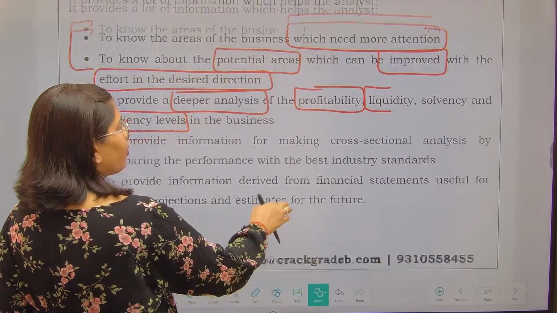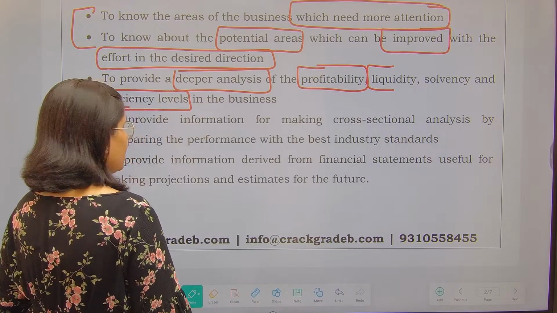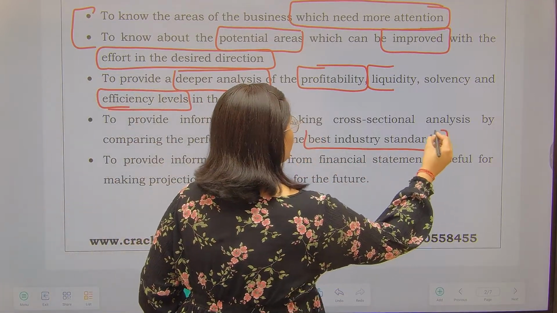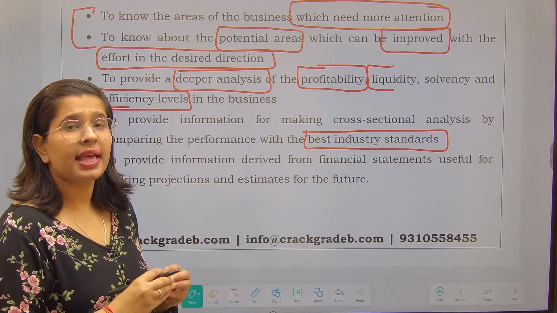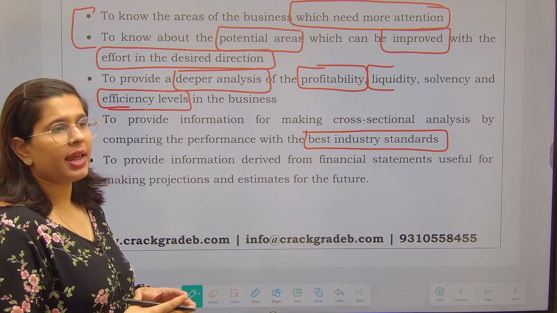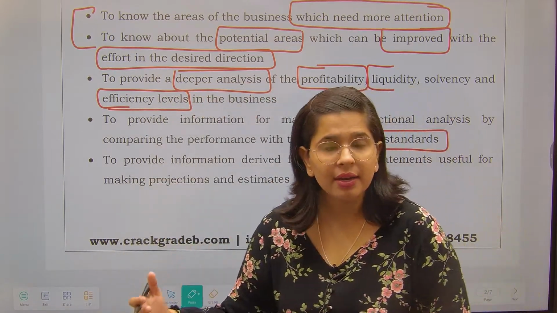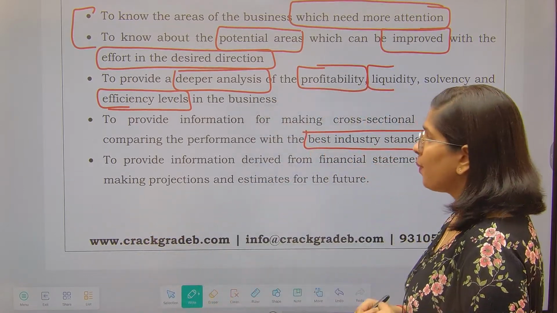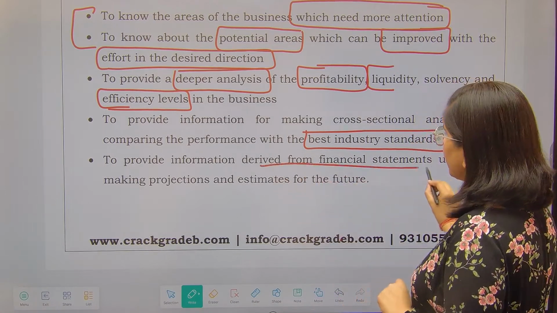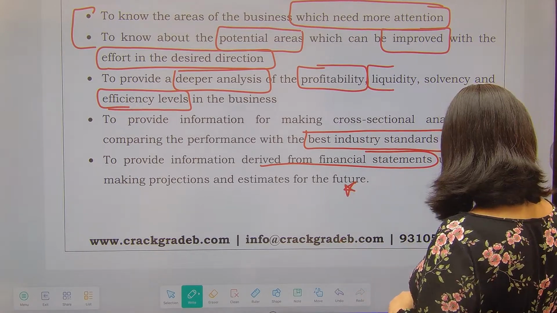Next is to provide information for making cross-sectional analysis by comparing the performance with the best industry standards. So next thing, I also compared the performance of ABC Limited with the XYZ Limited. So it is helpful for me in the comparison, whether I want to make the intra-firm comparison, that means if I want to make the comparison with my competitor, or if I want to make the comparison with the industry as a whole, it helps me in every way possible. Next, it provides information derived from financial statements, useful for making projections as well as the estimates for the future. Nice. Next are the advantages.